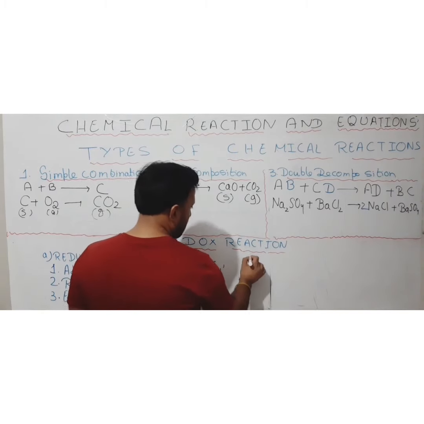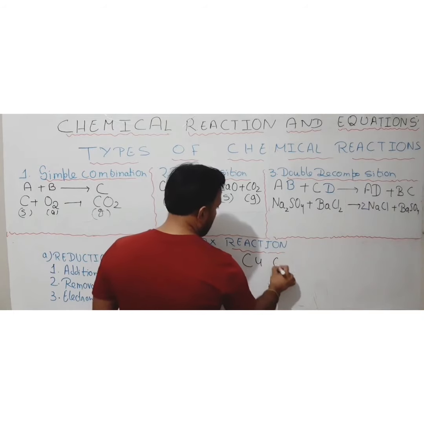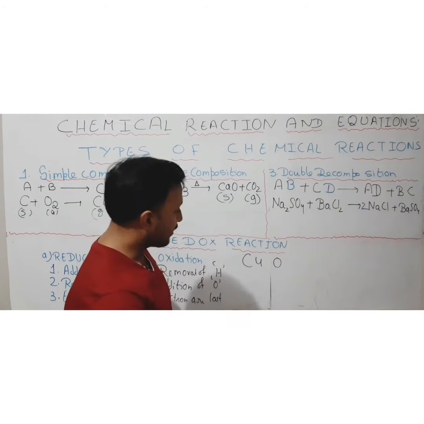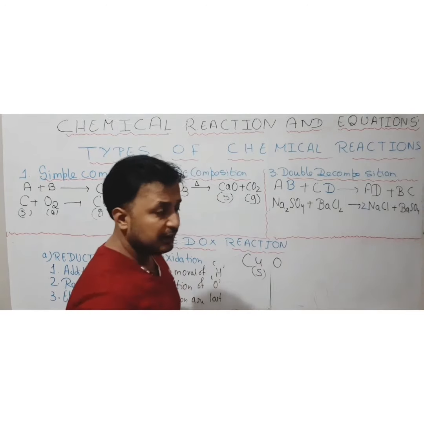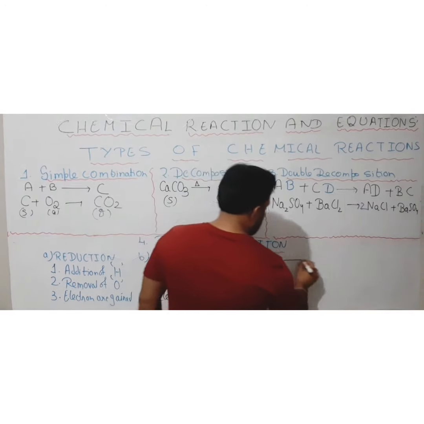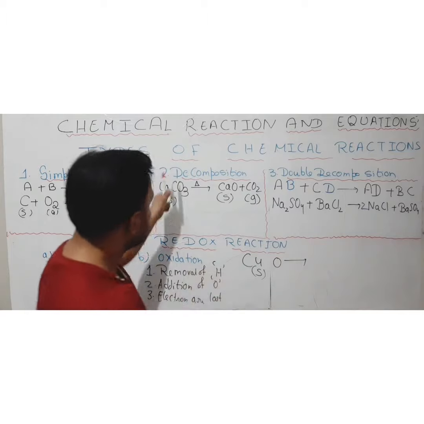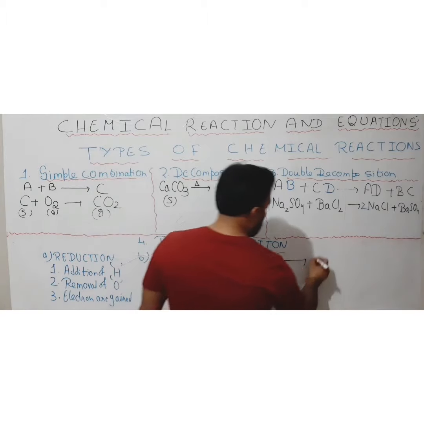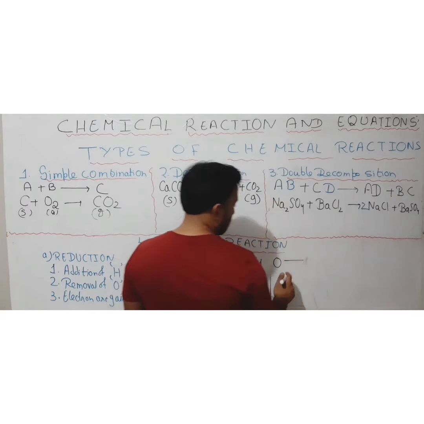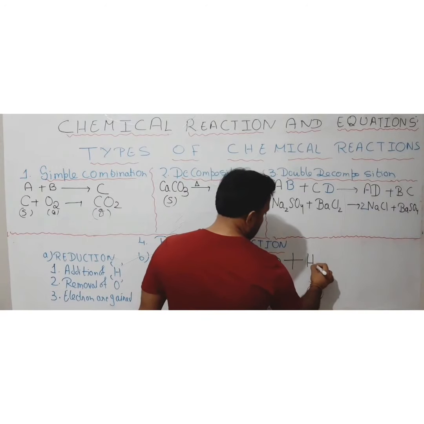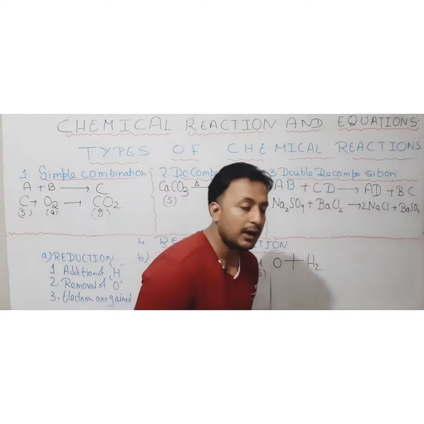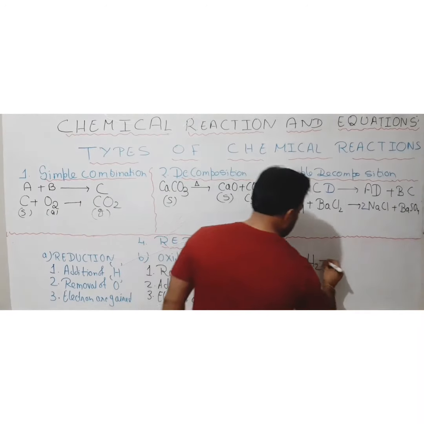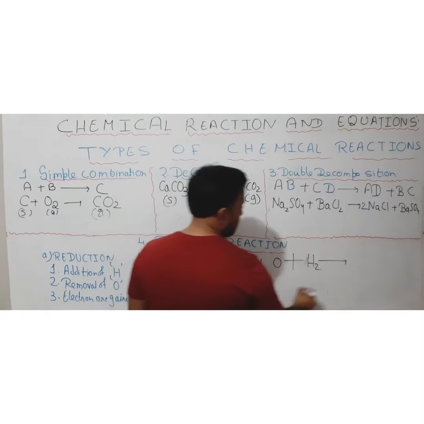Like suppose we have copper oxide, copper element combining with oxygen. Copper oxide is there, which usually exists in solid state at room temperature, and suppose it is reacting with hydrogen. Now what is going to happen after the process gets complete?